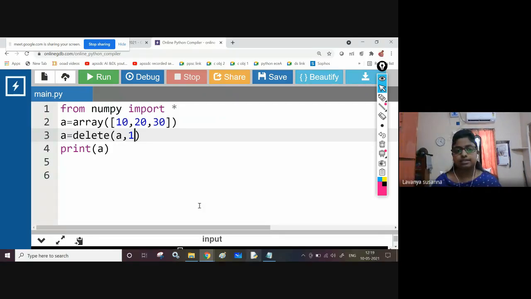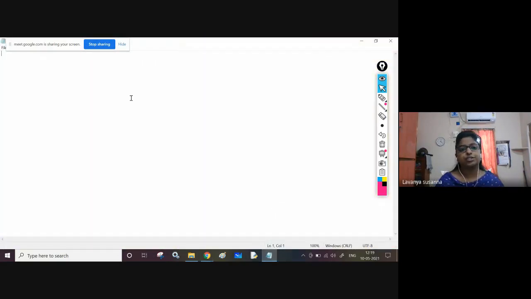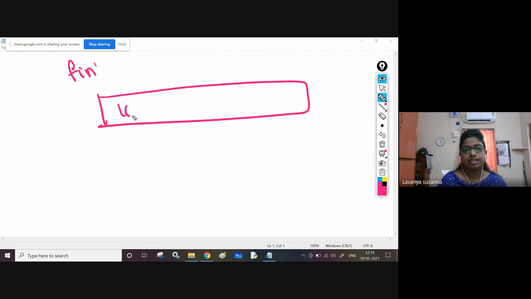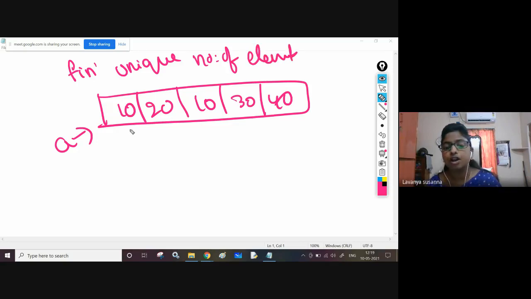Now see here, next problem is, let us see the next problem. Write a Python program to find, this is the array, sorry: 10, 20, again 10, 30, 40. Now you need to find the count of unique number of elements. How many unique elements are there? That means repeated elements you should not count. Only different elements you need to count.